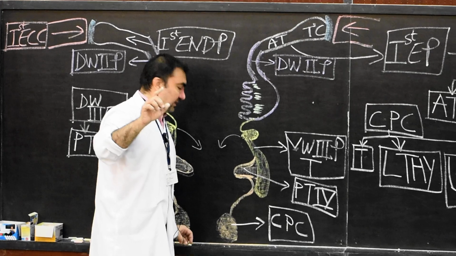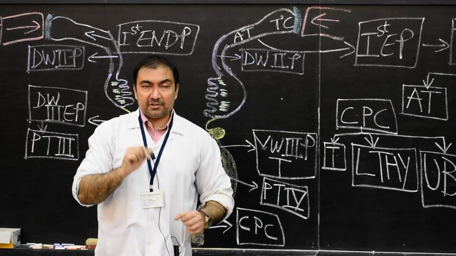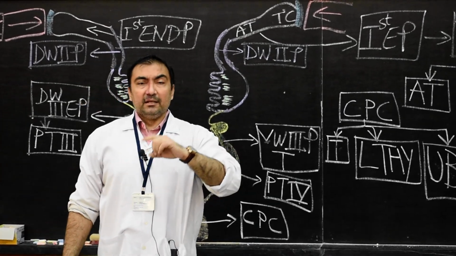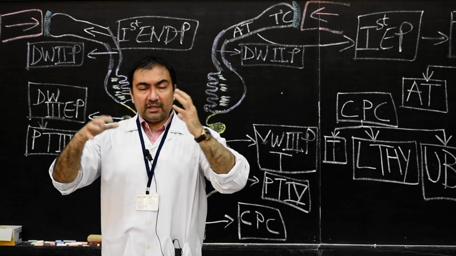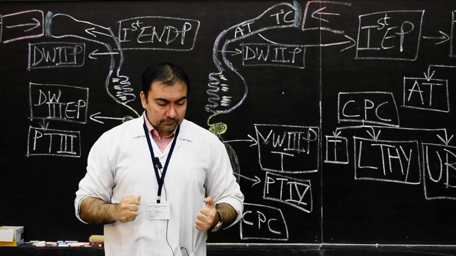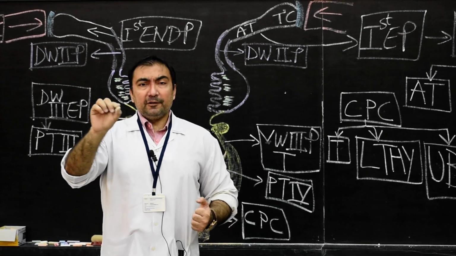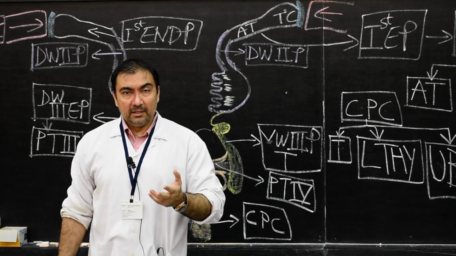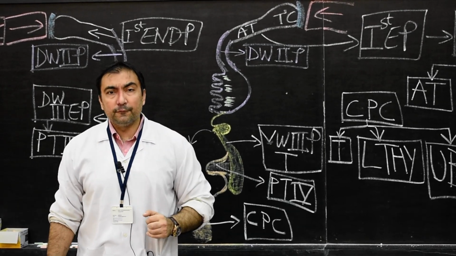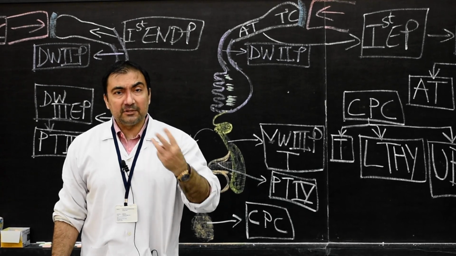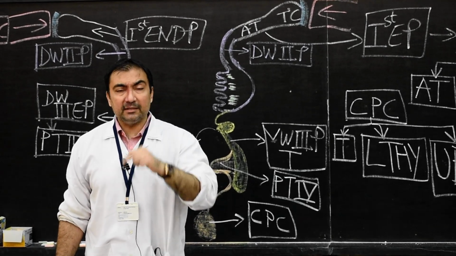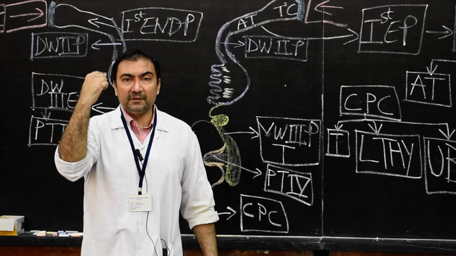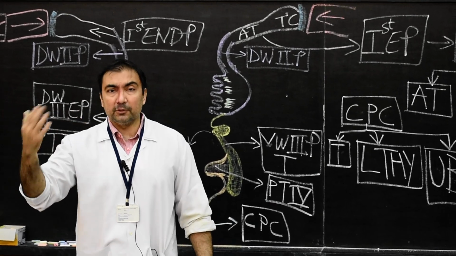Now please note down, often it is asked as a short note, write a short note on development of endodermal pouches, this much you have to describe. Sometimes it is asked, let me give you an example, that way you can form your MCQs in your mind. The parathyroid 4 will develop from endodermal pouch number 1, 2, 3, 4. Then inferior parathyroid gland will develop from first, second, third, or fourth endodermal pouch. Remember, inferior parathyroid gland will develop from third endodermal pouch.